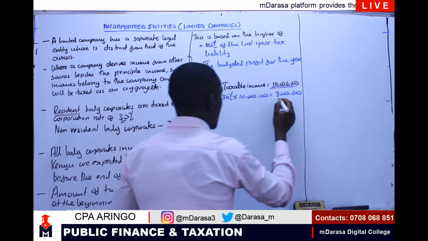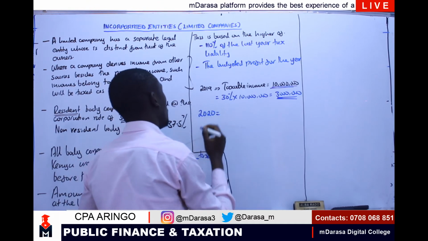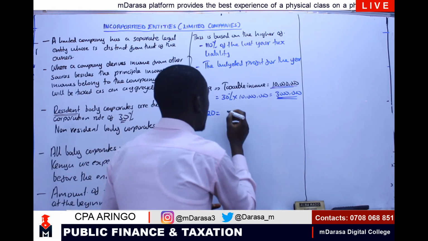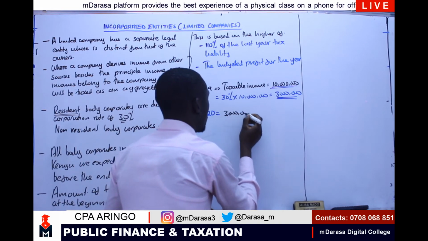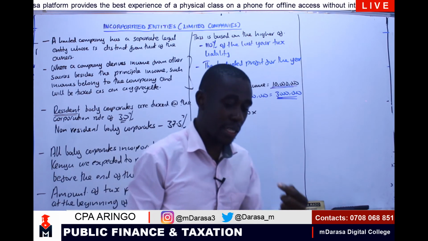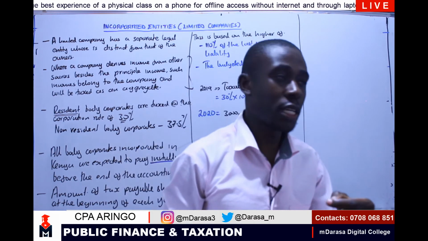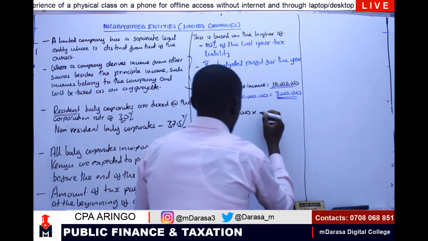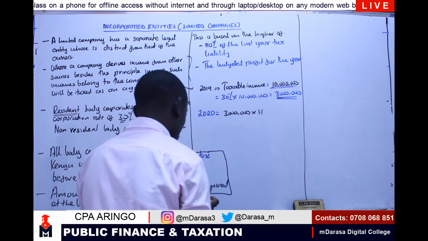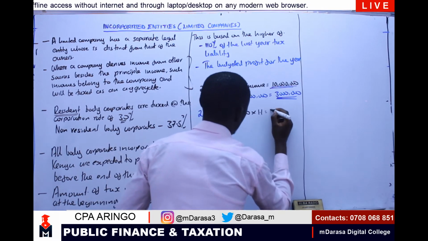Then it is this 3 million. Now I want to do my estimation for the tax that I'm going to pay in 2020. I'm going to take the 3 million and multiply by 110%. The taxman assumes that you are going to increase your profit by 10%, so I'm going to estimate it by 110%. That should give us a figure of 3.3 million.